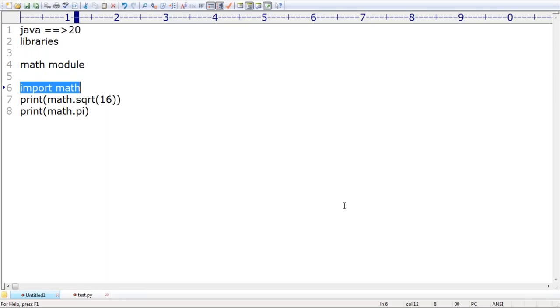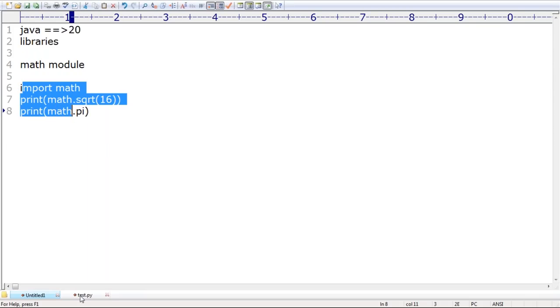Is it clear? They are by default available to our Python, but not available to our program. So we compulsorily require to import, and then only are we allowed to use that particular module.